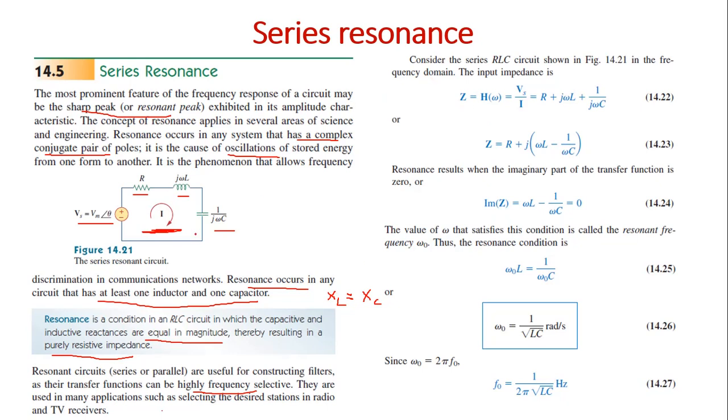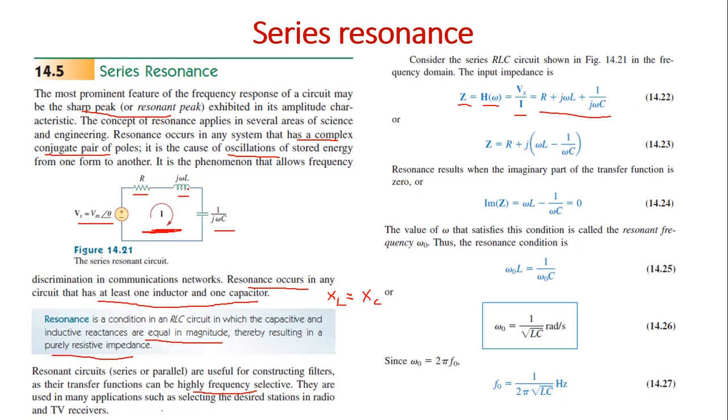Consider the series RLC circuit shown here in the frequency domain. The input impedance is, so we are going to calculate Z. So this input impedance is the transfer function H of omega. So normally Z is equal to V by I, so Vs by I.